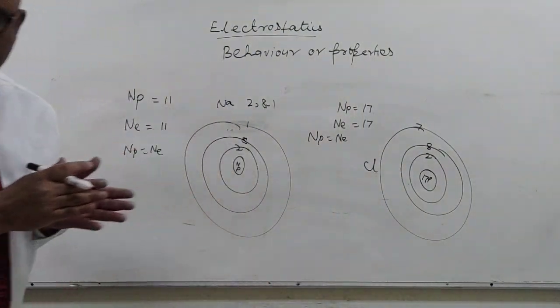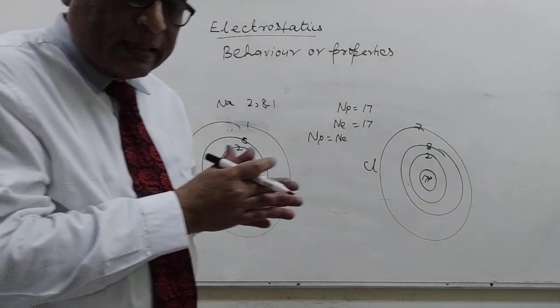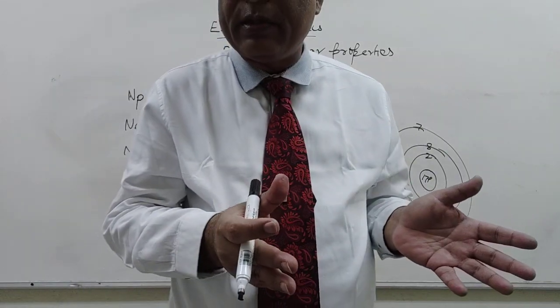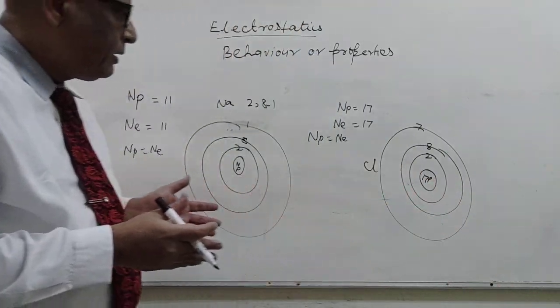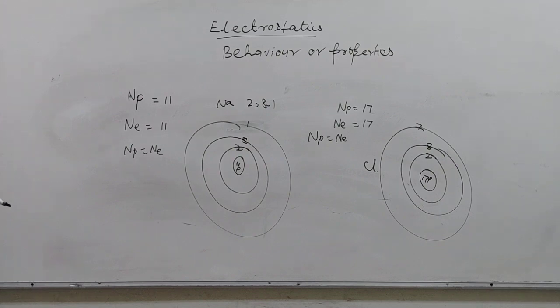In the same way, every material consists of atoms and molecules, and they are neutral in nature.